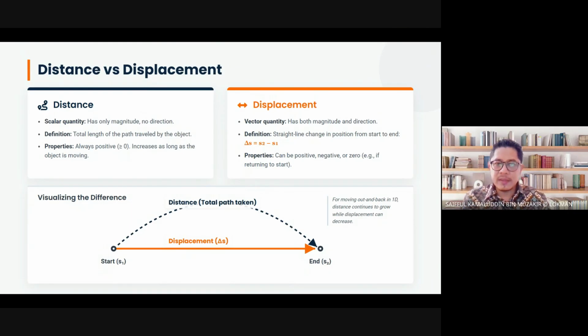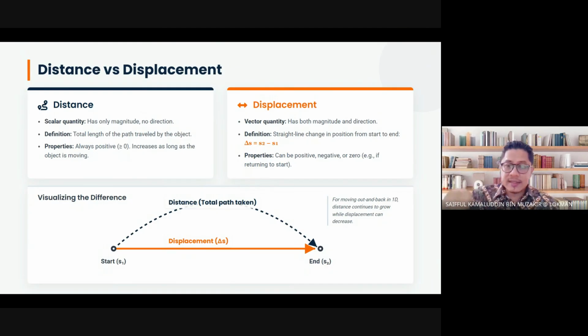But displacement is a vector quantity. We need to define the magnitude and also the direction. The direction must have positive and negative. For example, if it's moving along the x-axis, positive means it moves to the right, negative moves to the left. If it is moving up or down, positive means it moves upward. Negative means it moves downward.